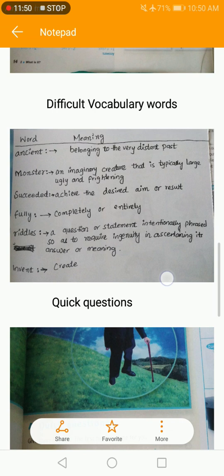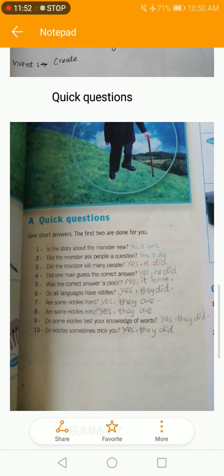Then we have quick questions here. Give short answers. The first two are done for you. Is the story about the monster new? No, it isn't. Did the monster ask people a question? Yes, it did. Did the monster kill many people? Yes, the monster killed many people, so yes, it did. Did one man guess the correct answer? Yes, the one man succeeded in answering the question.